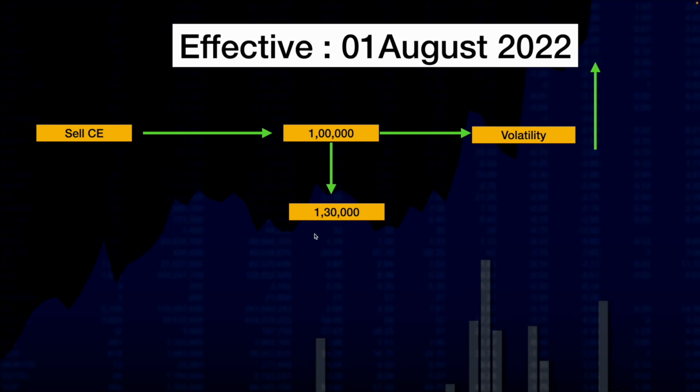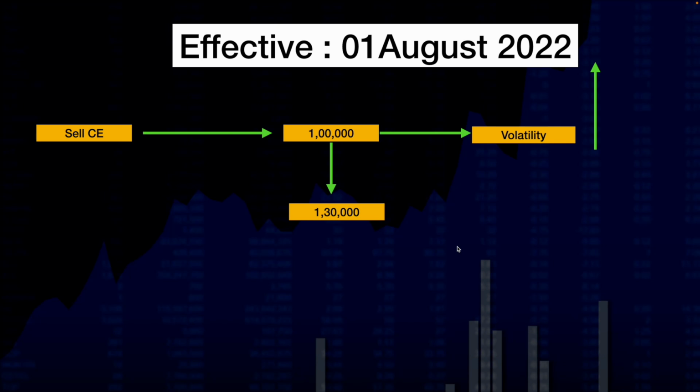But there is a very important thing that you need to understand. For the current day, yes, there will not be any kind of penalty. But let's say you're carry forwarding this position to the next day. Next day morning, for the same position, the margin requirement became 1,30,000. The next day I'm talking about. At that time, of course, SEBI will take one screenshot. If they get to know that you're not holding this 1,30,000 rupees at the beginning of the day, of course they will put a fine. So you need to be very careful with that.